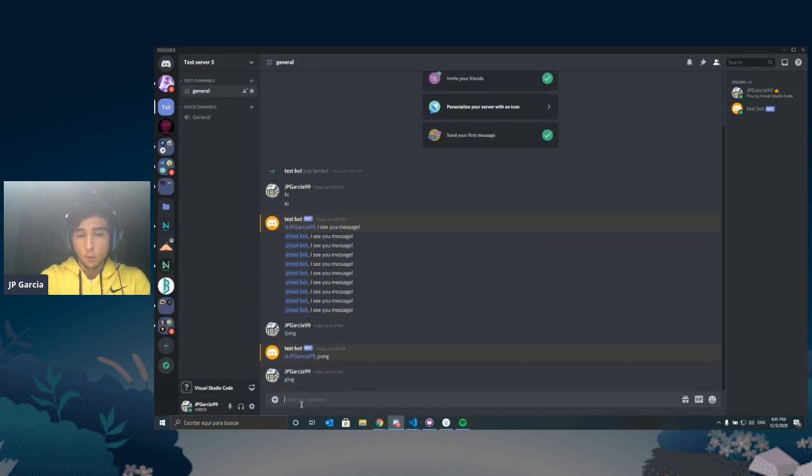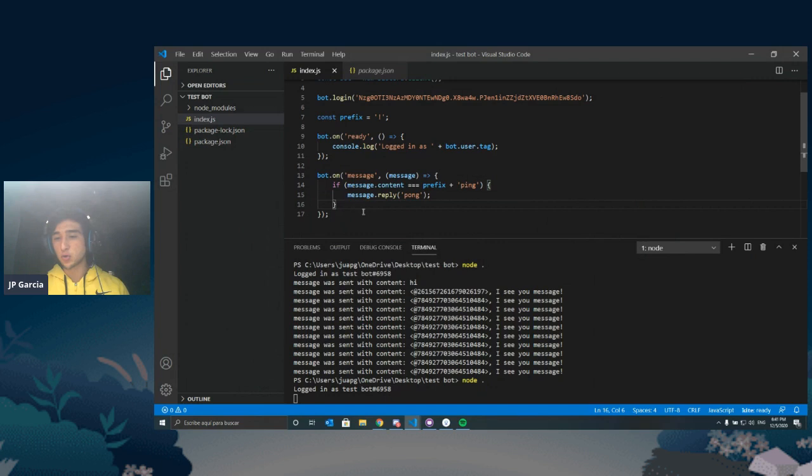Now, what happens if we want to do a second command? I'll give you 2 minutes to add a second command where, again, if someone sends, for example, let's say we also want to have a command that when someone sends zig, we respond with zag. How do we do that? It's very simple. I would recommend using an else if statement. I'll give you like 30 seconds to get that done.